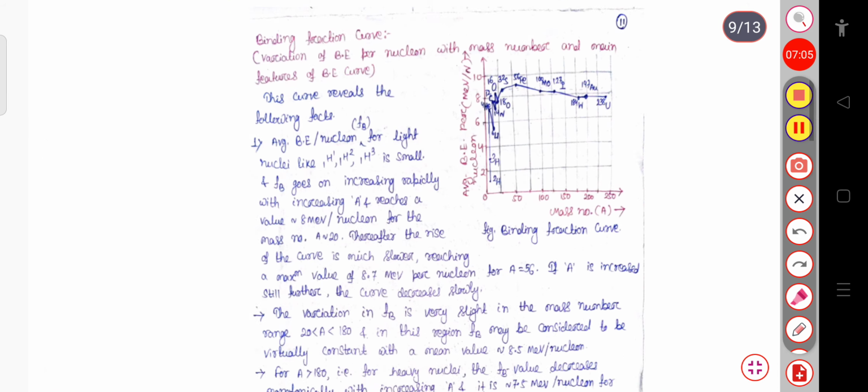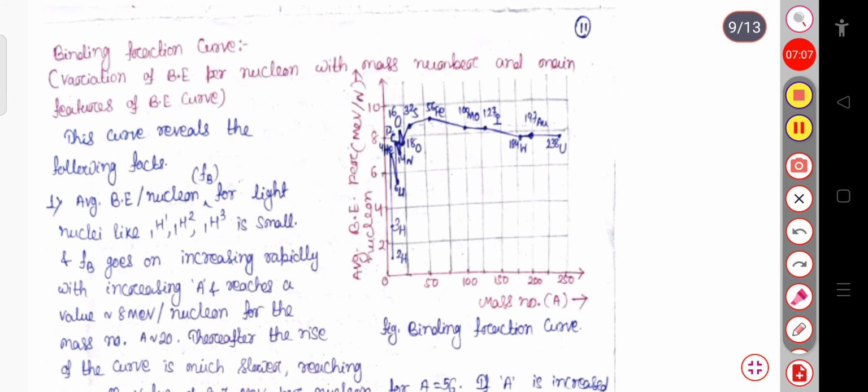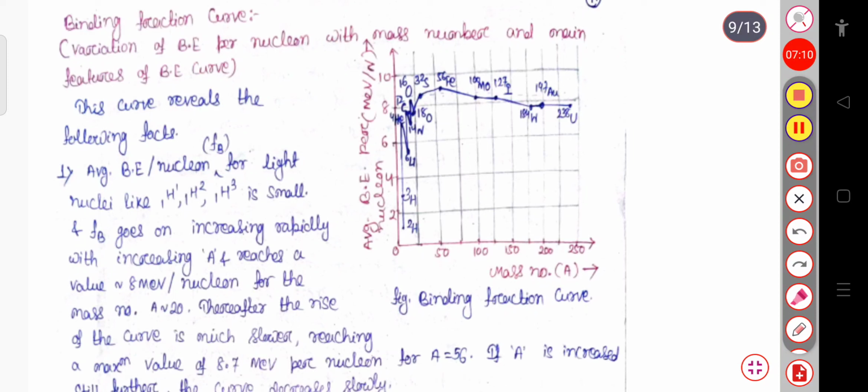So this is your binding fraction curve. As the mass number increases, the binding energy per nucleon decreases gradually, falling to about 7.6 MeV per nucleon for U-238. This decrease may be due to the Coulomb repulsion between the protons. Because of the proton-proton repulsion, it decreases. So the heavy nuclei are relatively less stable in nature.